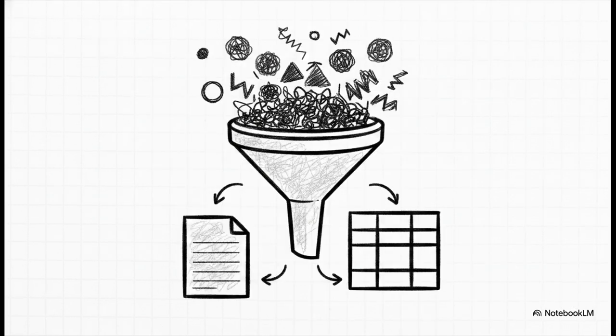And finally, we conclude the formula with step 6, specify the output format. Do you need bullet points, a table, a blog post, some code, or a presentation layout? Dictating the precise format upfront is a massive game changer. I mean, it literally saves you hours of manual copying, pasting, and reformatting later on because the AI just hands you exactly what you need in the exact shape you need it.